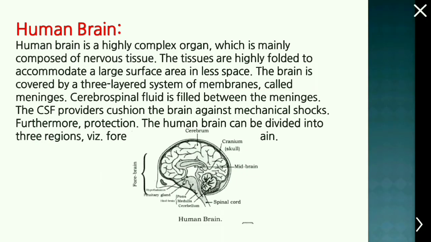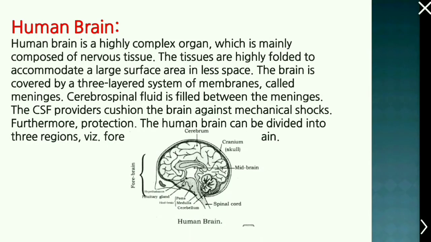Now coming to the human brain. The human brain is a highly complex organ which is mainly composed of nervous tissue. The tissues are highly folded to accommodate a large surface area in less space. The brain is covered by a three-layered system of membranes called the meninges. The cerebrospinal fluid is filled between the meninges, and this provides a cushioning effect to the brain against mechanical shocks.